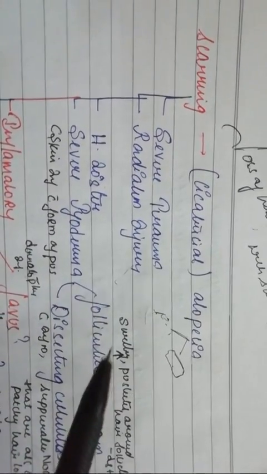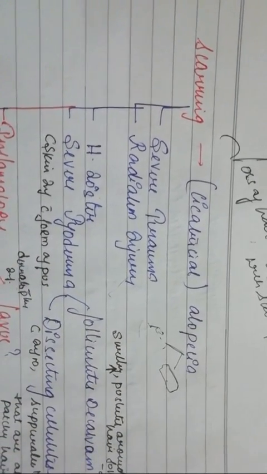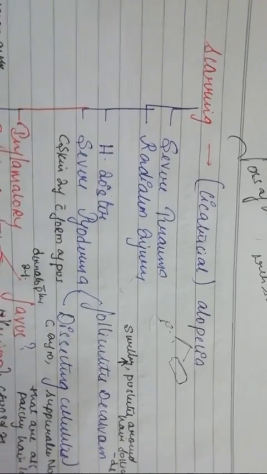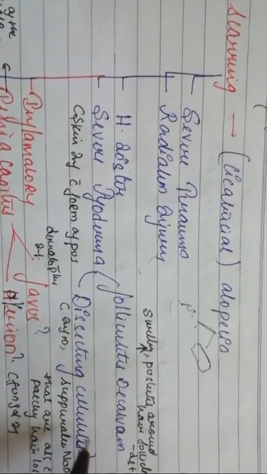But now these are all common. Severe trauma, radiation, we heard that, and herpes zoster, we know that, the virus. So let us understand the next thing, severe pyoderma. Under severe pyoderma, it's written folliculitis decalvum and dissecting cellulitis.